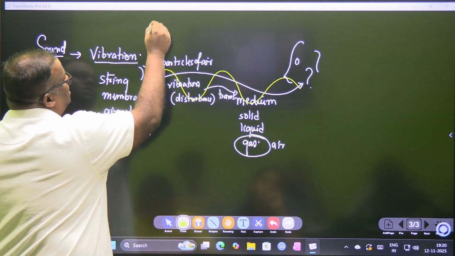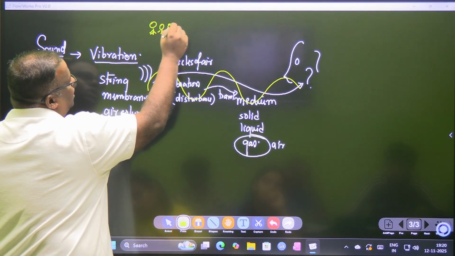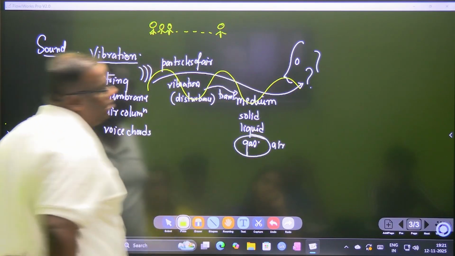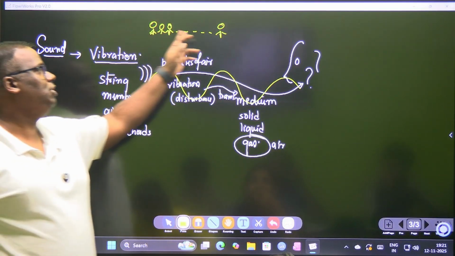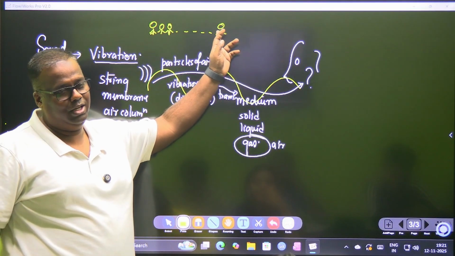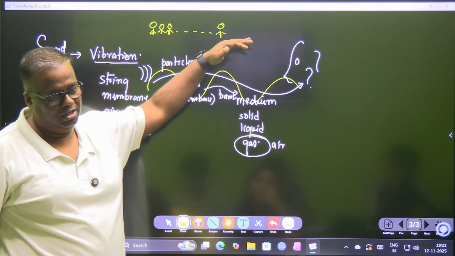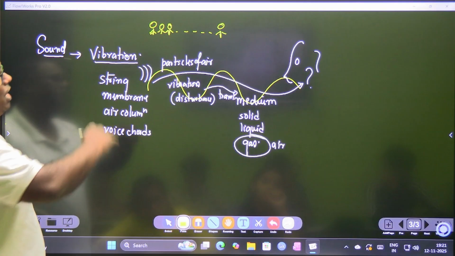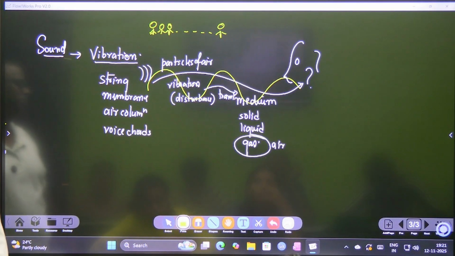Let's understand with a small domino effect: a lot of toddler kids, all seated compactly in a metro train, and you start tickling the first child. You'll see this child is laughing and giggling, and is also vibrating, because the disturbance has traveled. But the particles are not traveling, the disturbance is traveling. Same thing happens in a wave. So we will today understand how this actually goes from one place to the other.